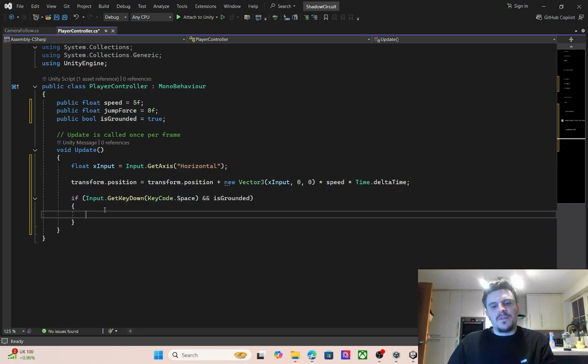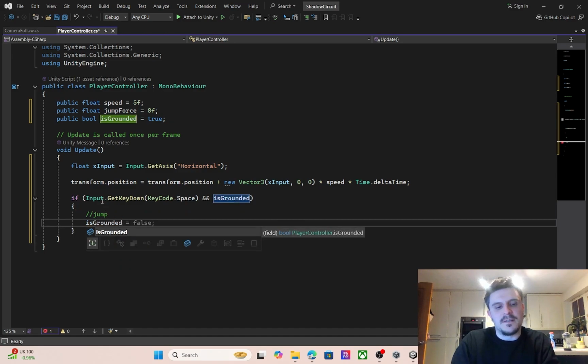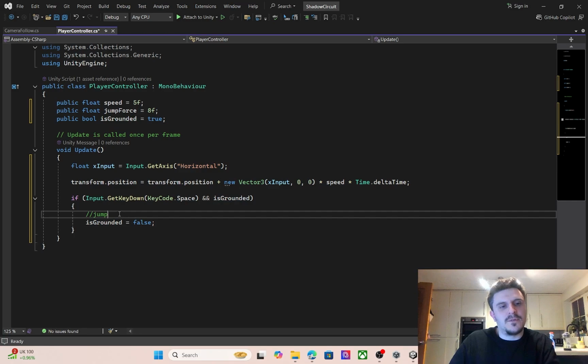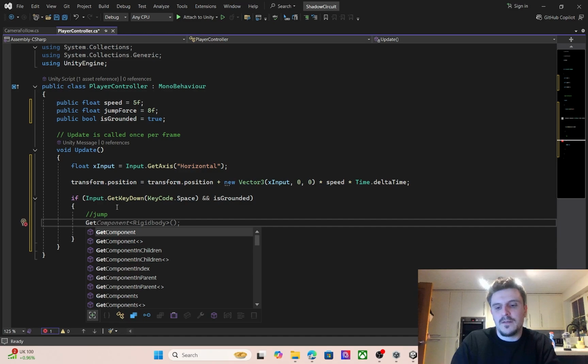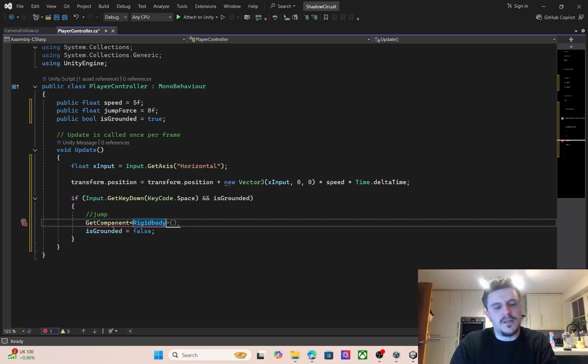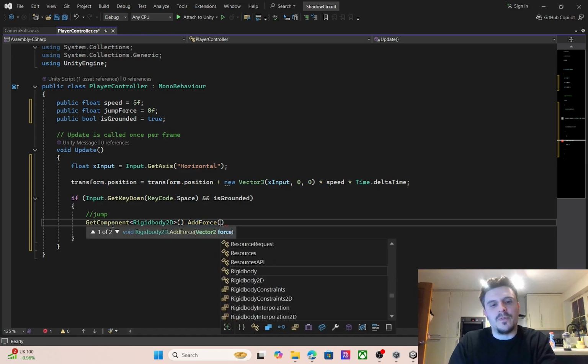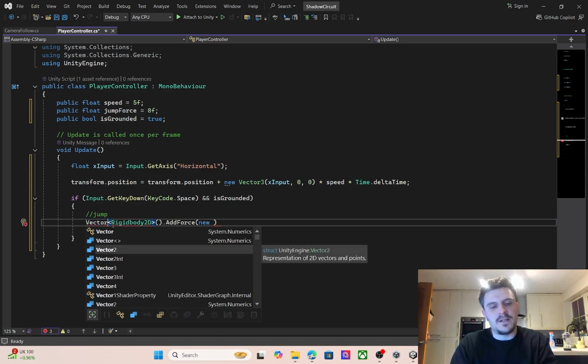We then can firstly say, so we need to initially jump, so we write that syntax, and then before that we can write, just to give me time to think, is grounded, is definitely false, thank you, Visual Code, and then we can jump under here, which could be get components, rigid body 2D, and then we can say dot add force of the new vector 2 or vector 3, vector 2.